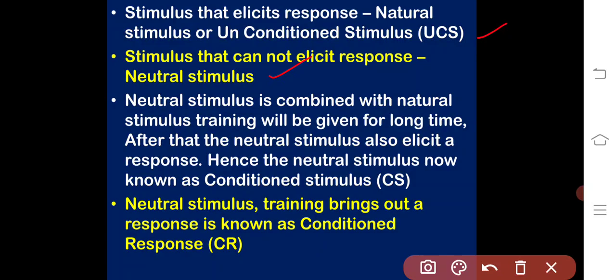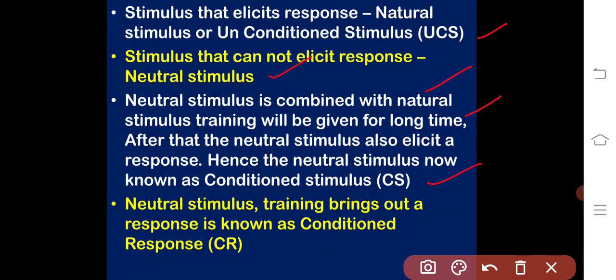In classical conditioning, the neutral stimulus is combined with the natural stimulus. Training will be given for a long time. After that, the neutral stimulus also elicits a response. Hence, the neutral stimulus is now known as the conditioned stimulus.